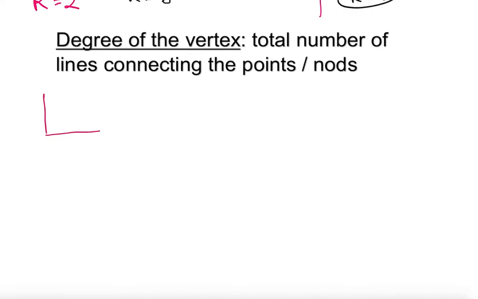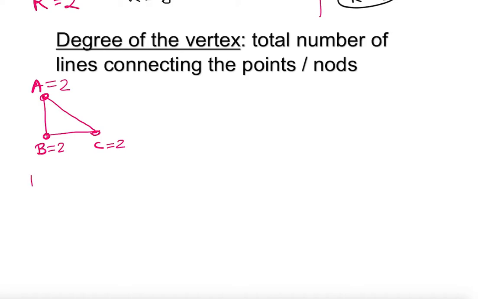So this is going to be A, B, C. So degree of the vertex. In this case, the degree of vertex A is 2, C is 2, and B is 2. What does it mean?